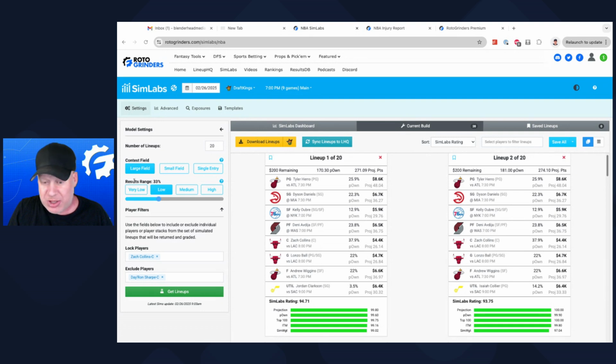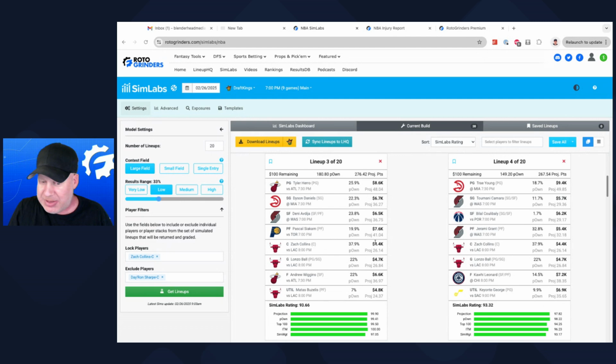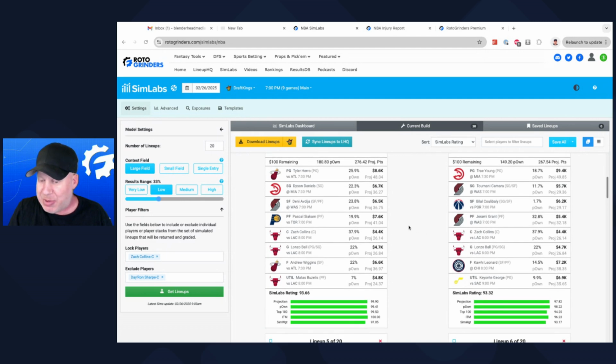Okay, this is a large field contest. I mean, this isn't all that crazy. It's a 9-game slate, so a lot of the ownership is going to be spread around. Here's another one with Zach Collins and Tyler Hero. It seems like a lot of Bulls today. Zach Collins, Lonzo Ball. Zach Collins, Lonzo Ball. So maybe that's the combination we want.